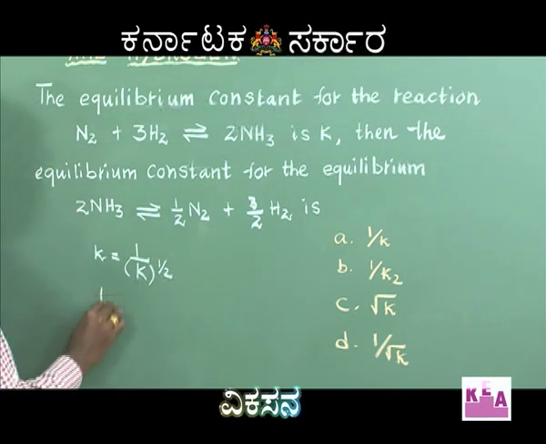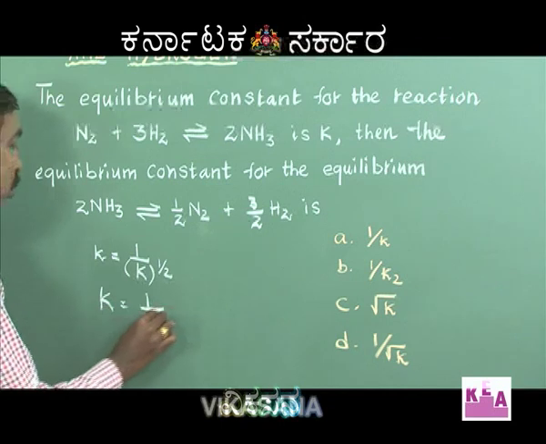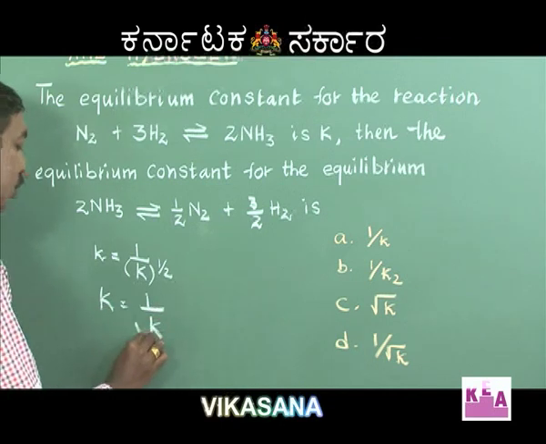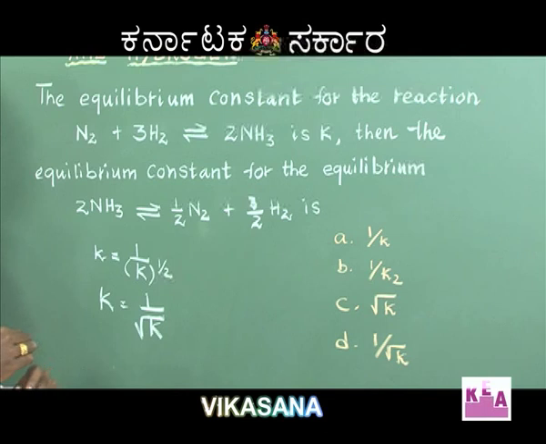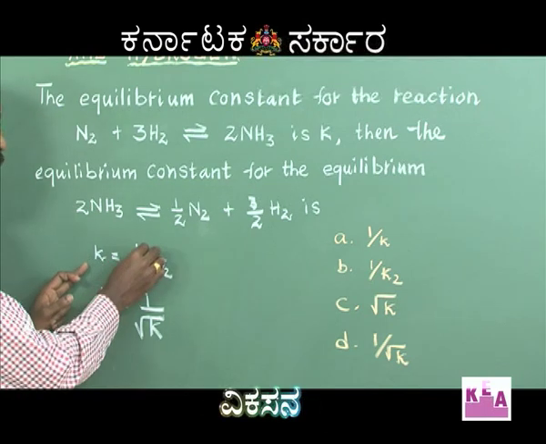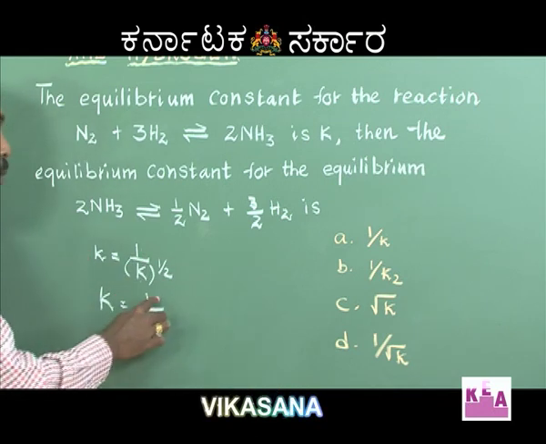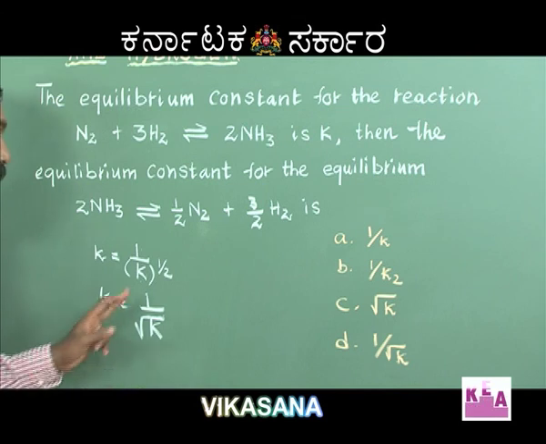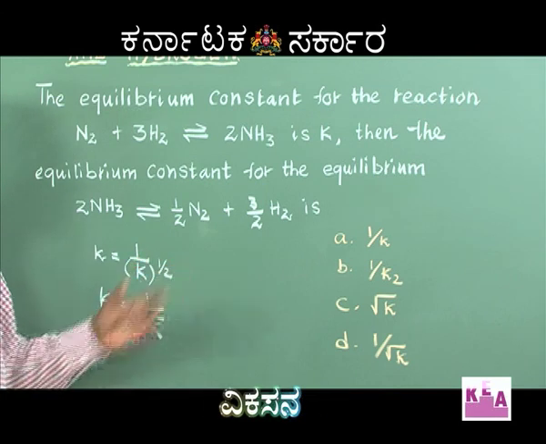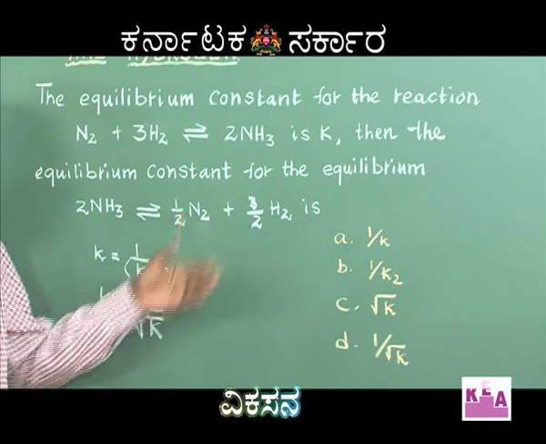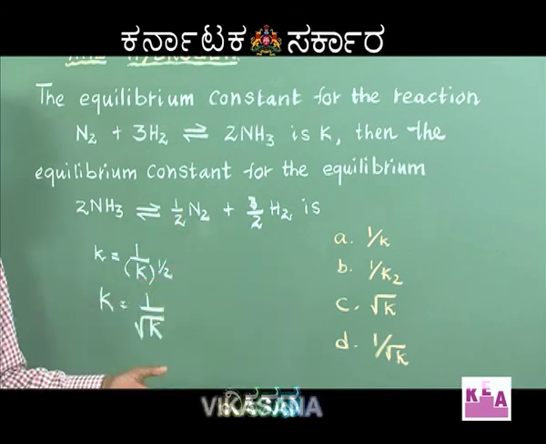I am repeating, K is equal to 1 by K to the power of 1 by 2. This is nothing but 1 by root K. Therefore, 1 by root K happens to be the right answer. Looking into the options, A is 1 by K, B is 1 by K squared, C is root K, and option D, 1 by root K, is the correct answer.